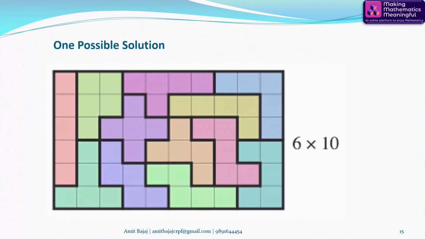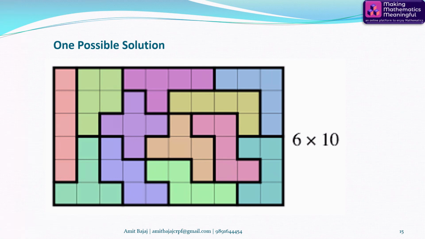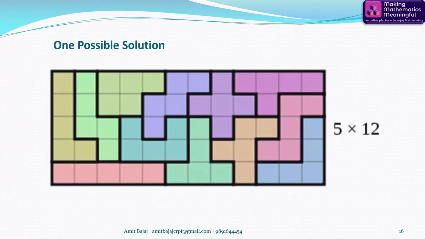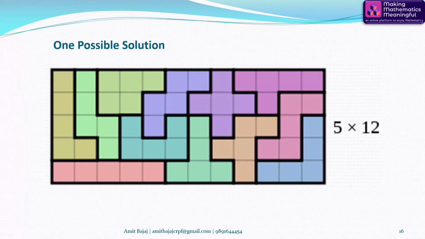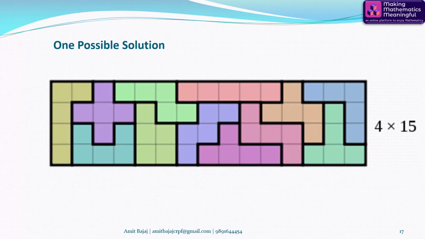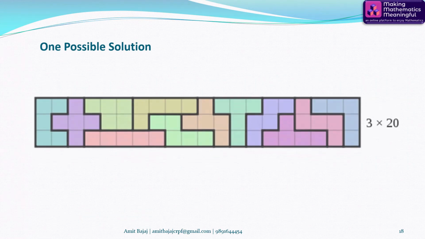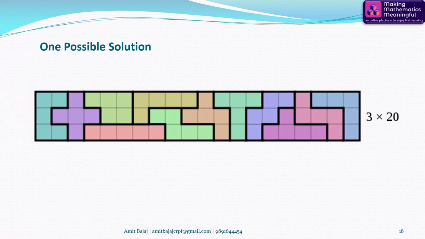So one possible solution of 6 by 10 is shown in front of you. All 12 pentaminoes are being used and we have a 6 by 10 rectangle here. And this is one of the possible solutions. Similarly, for 5 by 12, one of the possible solutions is shown. For the 4 by 15 rectangle, one possible solution is here. And for 3 by 20, one possible solution is shown.